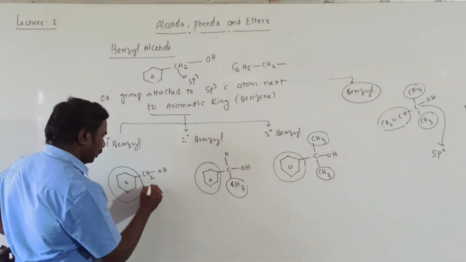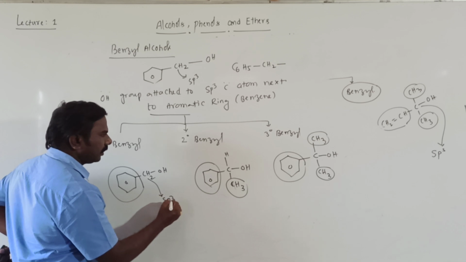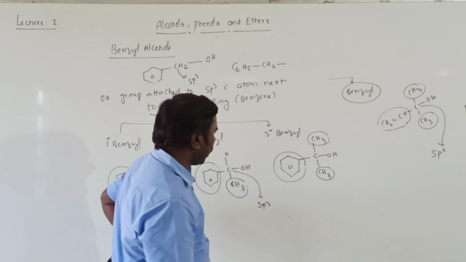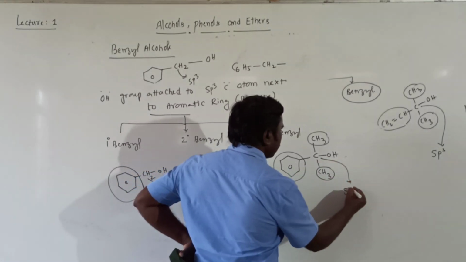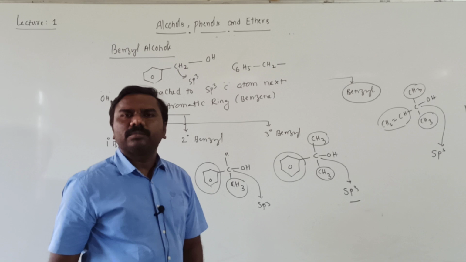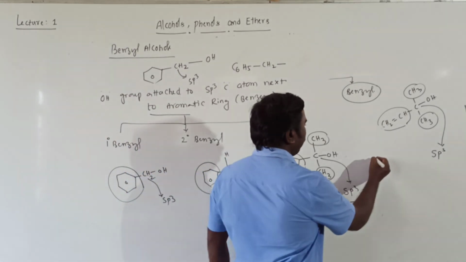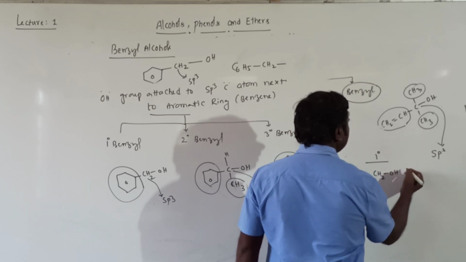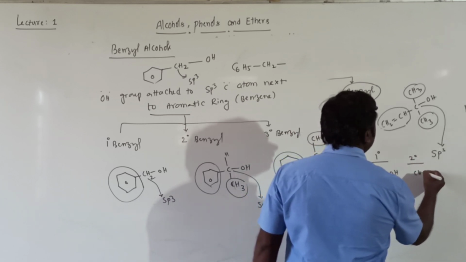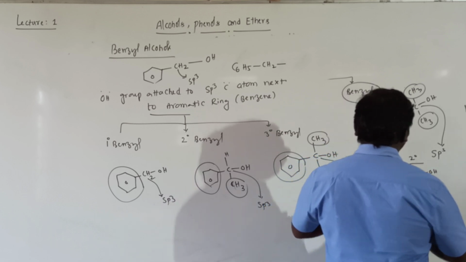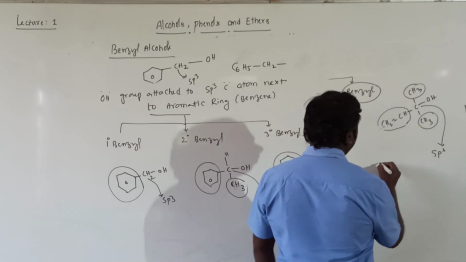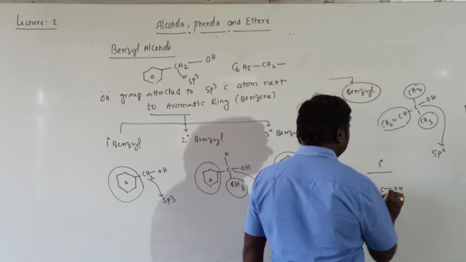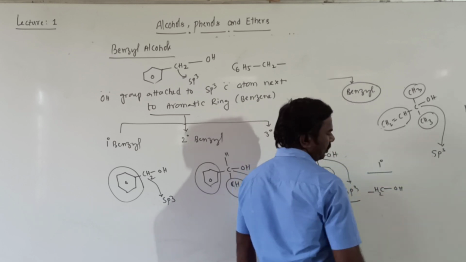Here the carbon is sp3. This carbon atom is also sp3 because all are single bonds around the carbon. Simply remember, primary means CH2OH is a must, secondary means CHOH is a must. You can write it simply: primary alcohol means COH with H2, one bond required.